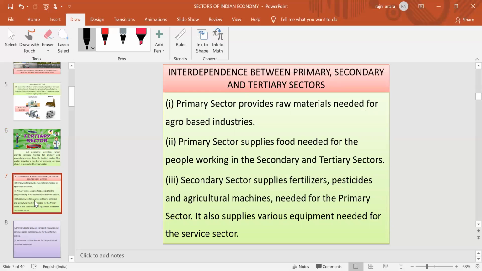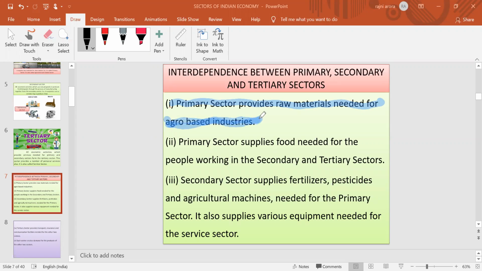Now the question arises, what is the interdependence between the primary, secondary and tertiary sector? Simply, each and every sector mainly depends upon the others. Primary sector depends upon secondary and tertiary sector. Secondary sector depends upon primary and tertiary sector, and tertiary sector depends upon both primary and secondary sector. How? The primary sector provides raw material needed for the agro-based industries.